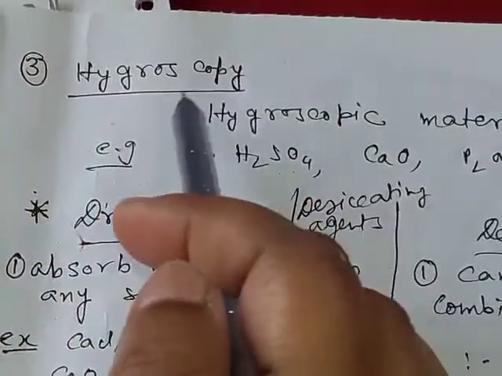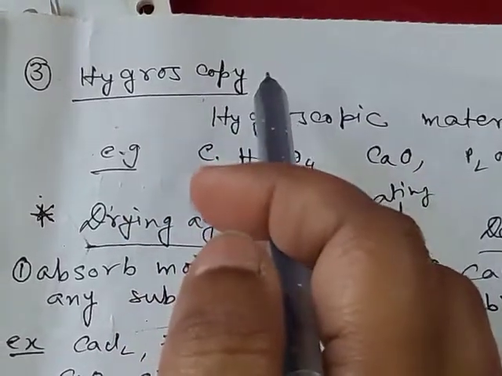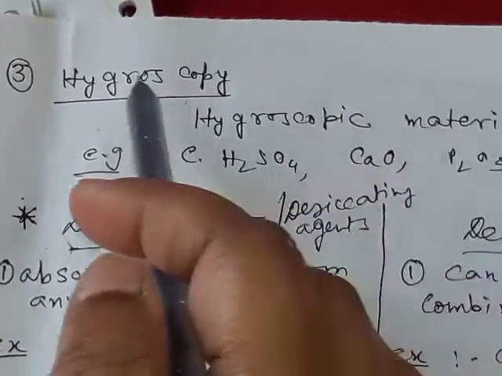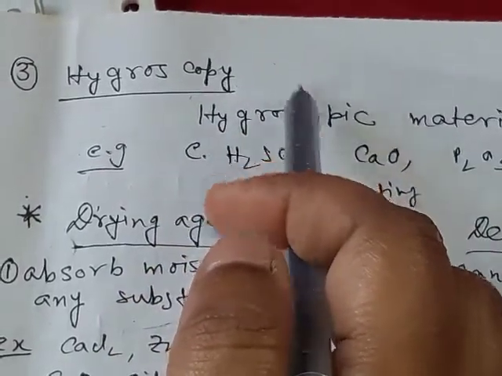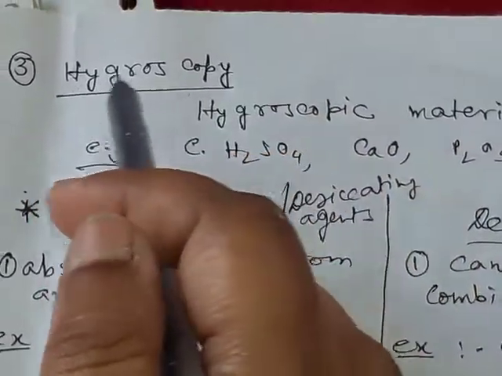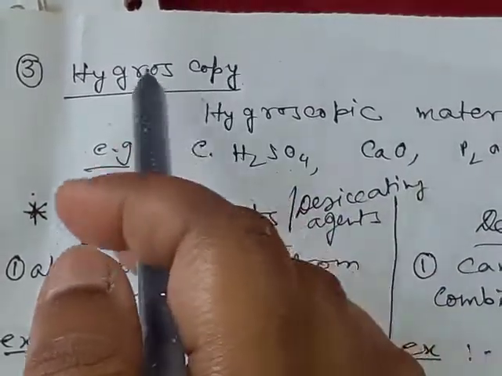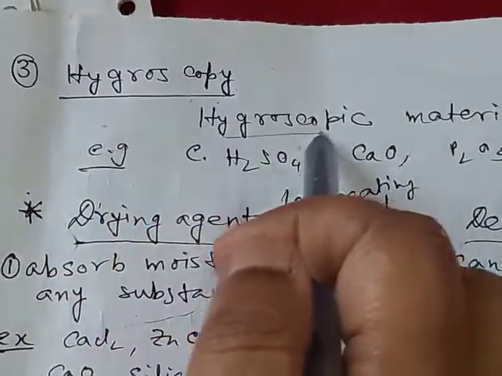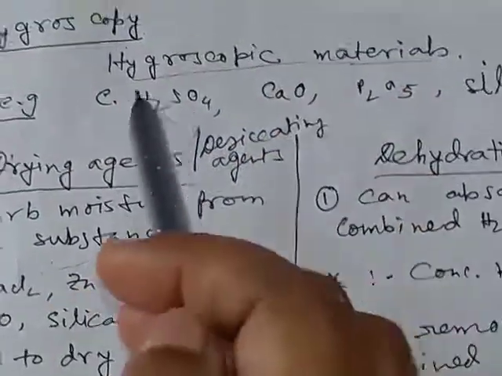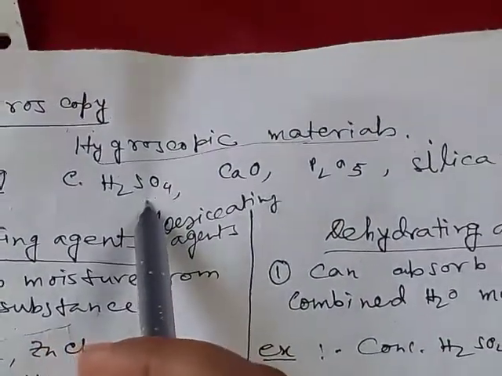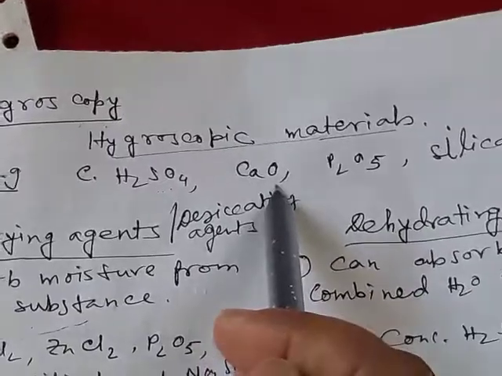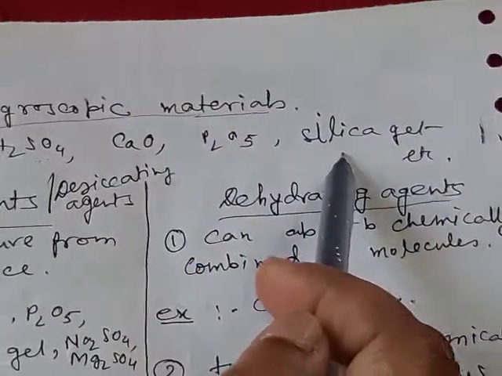Now hygroscopy. Hygroscopy is the phenomenon by which when some materials are kept in contact with atmospheric air, they can absorb moisture from air but they cannot form saturated solution. This phenomenon is hygroscopy, and the materials are called hygroscopic materials. For example, concentrated H2SO4, quicklime, calcium oxide, phosphorus pentoxide, silica gel.